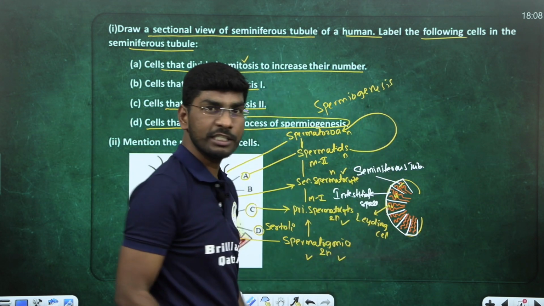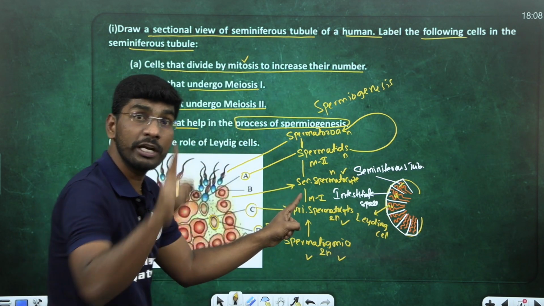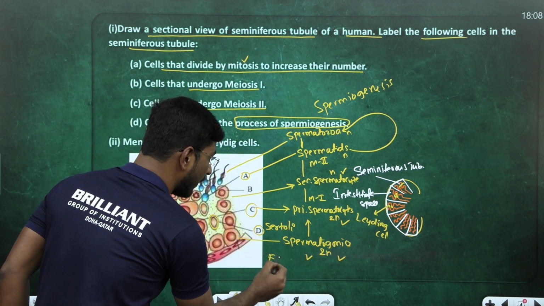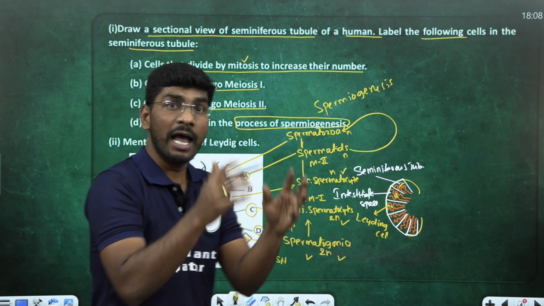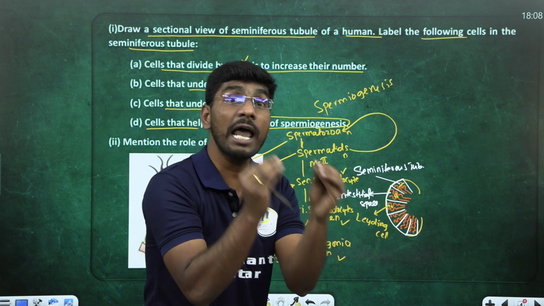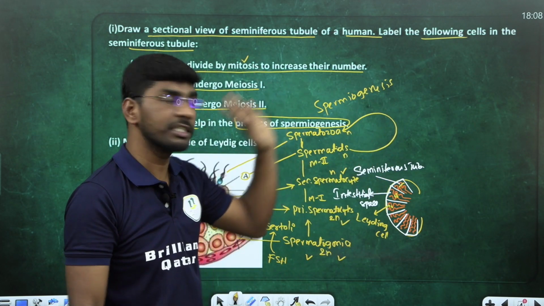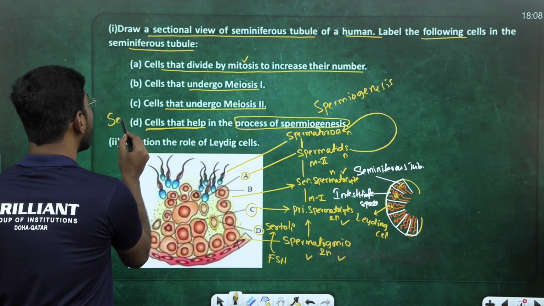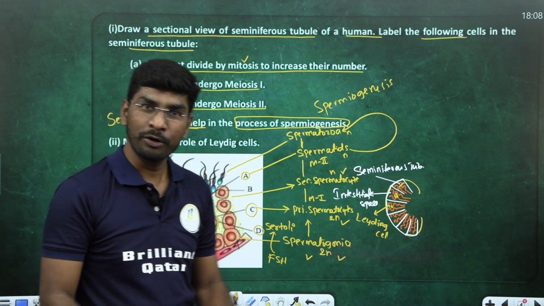For the spermiogenesis process, do you remember, student? FSH hormone and Sertoli cells. On the Sertoli cell, which hormone acts? FSH hormone acts, releasing some factors, and this FSH hormone helps the Sertoli cells. Helps in which process? Spermiogenesis. They are asking cells that help in it. So simply I am writing what? Tell me. Sertoli cells. Enough. Got my point?